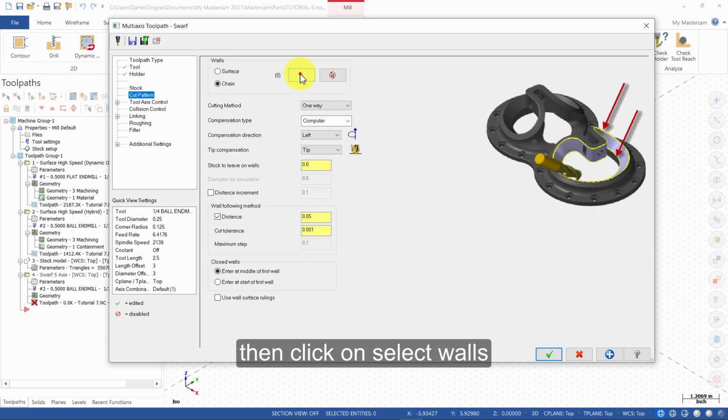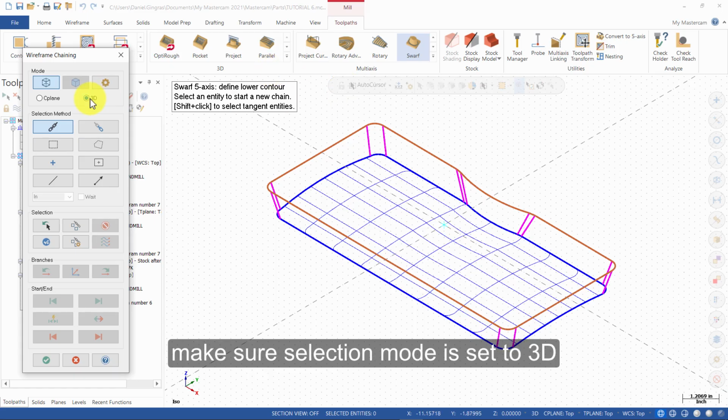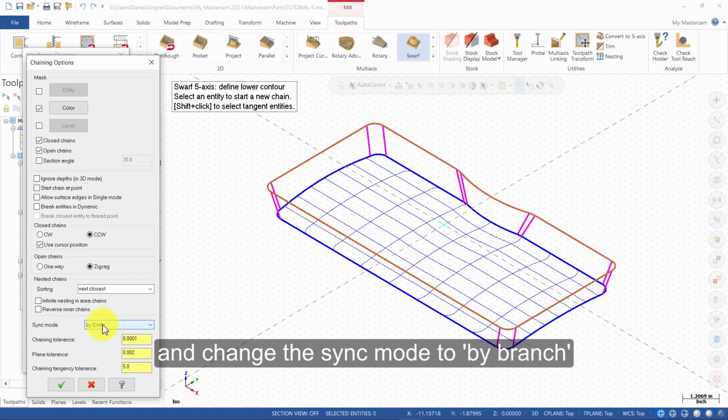Select Cut Pattern and change the walls to chain. Then click on Select Walls. Make sure selection mode is set to 3D and click on Options. Enable Color Mask and change the sync mode to by branch.